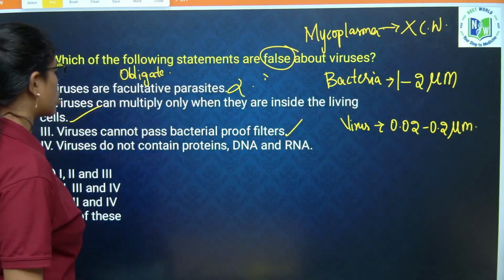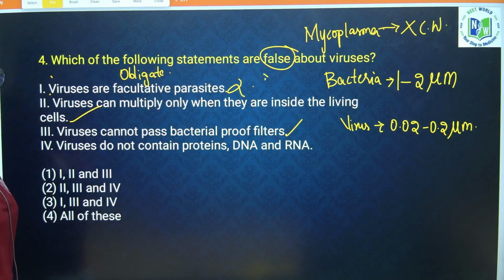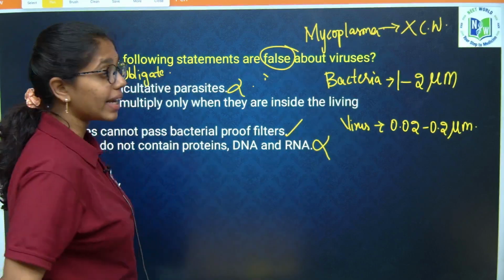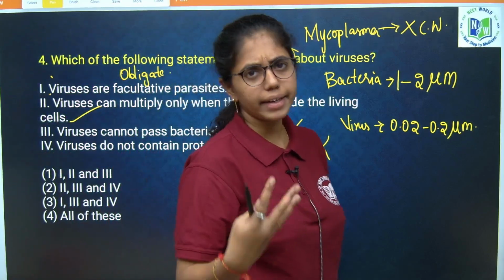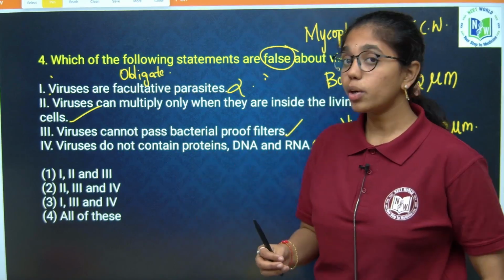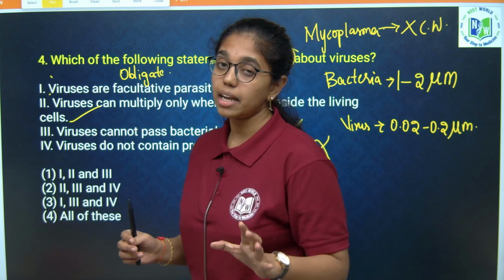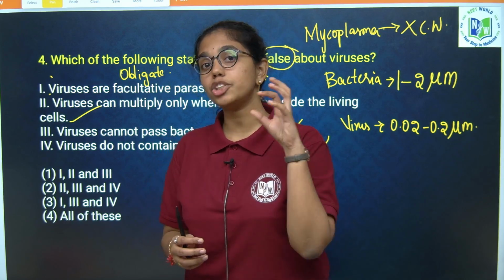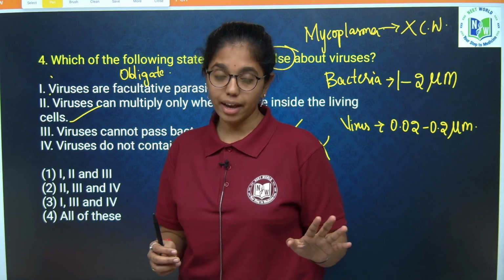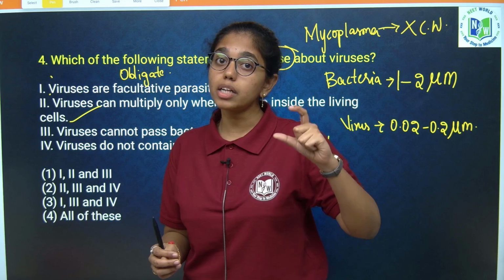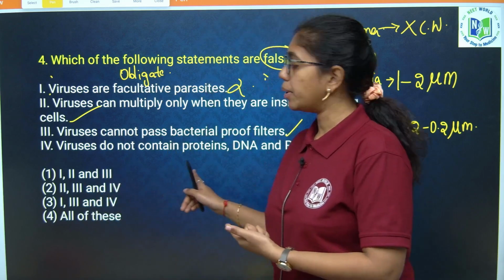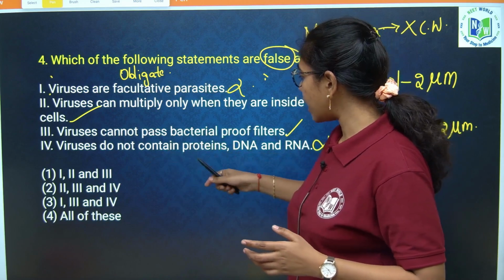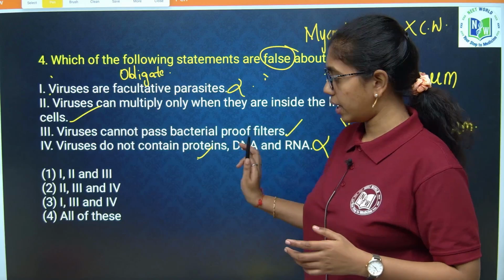Clear? Next, virus do not contain protein, DNA and RNA. No, wrong. Virus contains a protein coat and either DNA or RNA, but virus is never called a cell. It is just a living entity, because the composition which has to be present in the cell, virus doesn't have, and a cell is independent in its function and structure. This is dependent in both function and structure. Clear? So yes, virus has protein coat and either DNA or RNA.